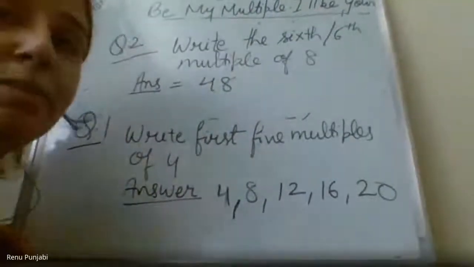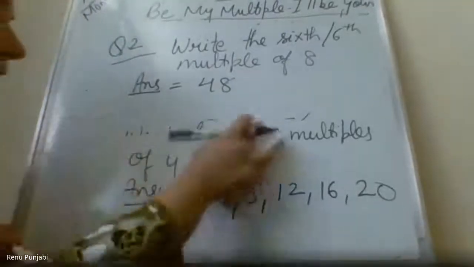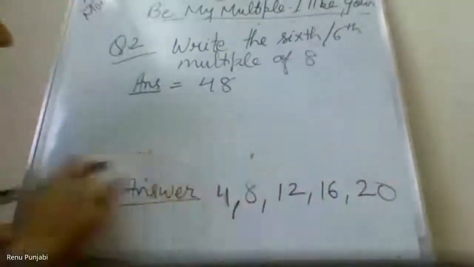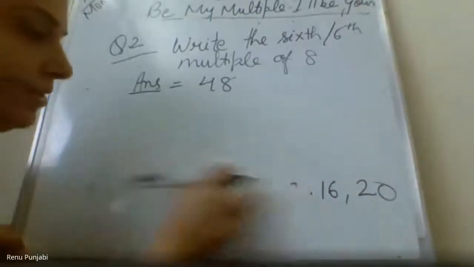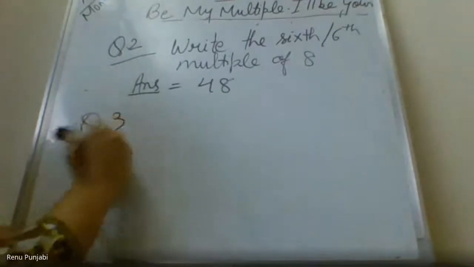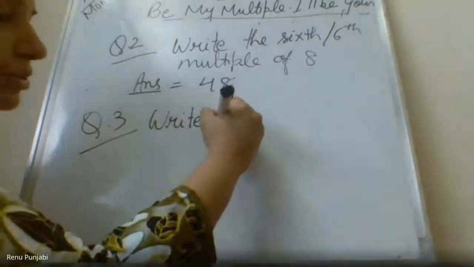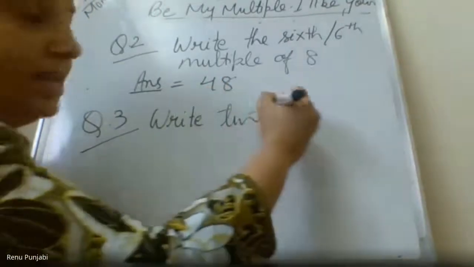This way they will mention which multiple they want. Next question will be: write two multiples